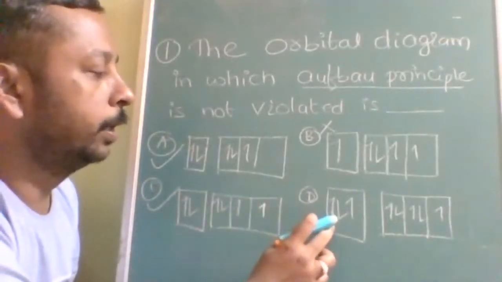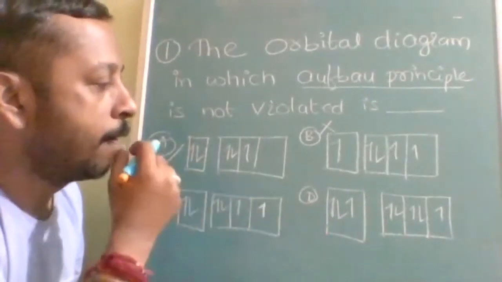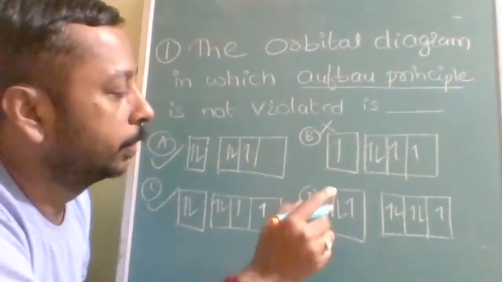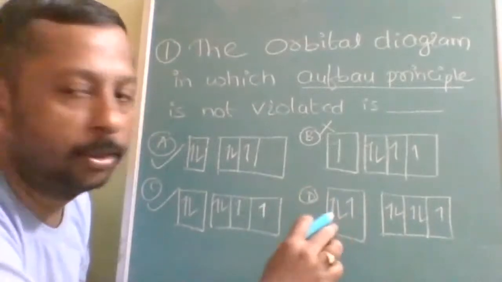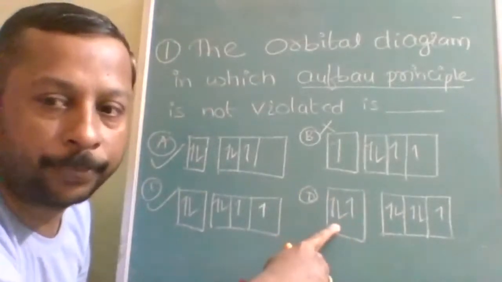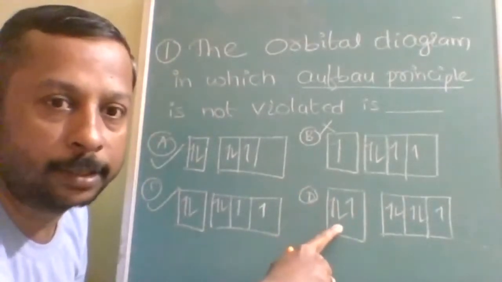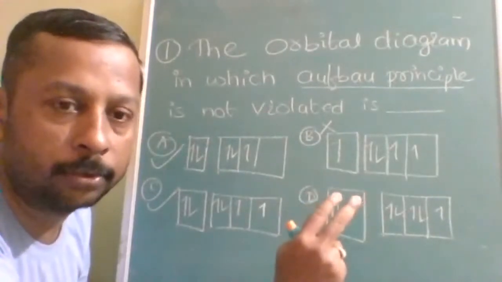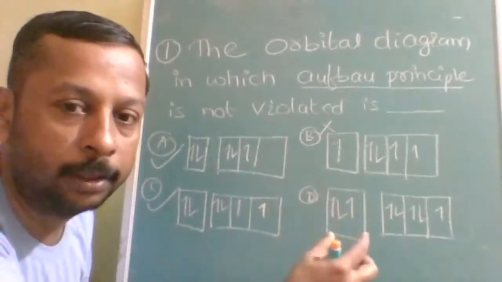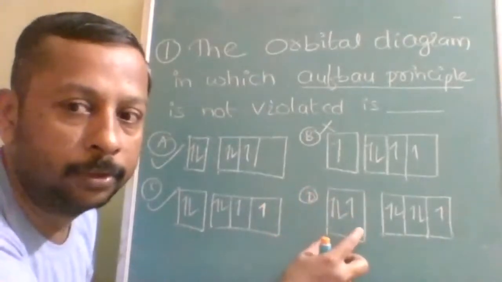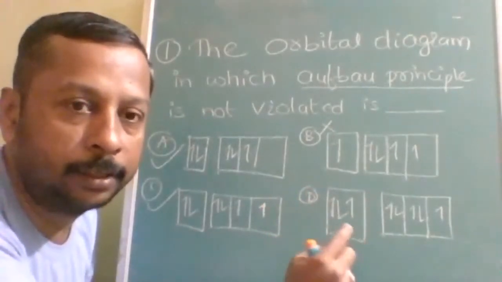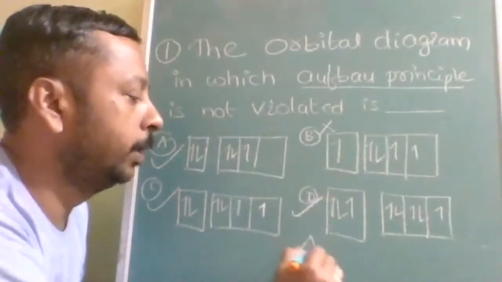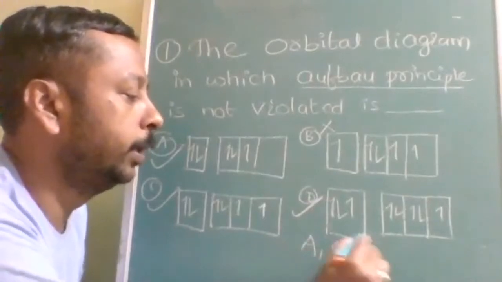And here, after filling up this. Actually, here you need not worry about the capacity, because each orbital can contain 2 electrons only. That is not the Aufbau principle. It should be filled, so whether it is more than filled or less than filled, that you should decide. More than filled also, no problem. So the answer will be A, C, D.